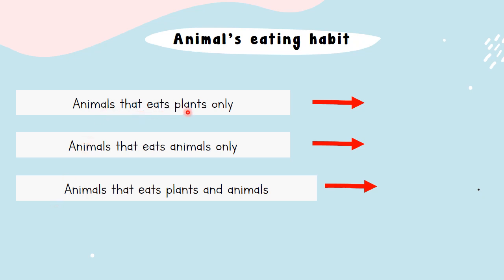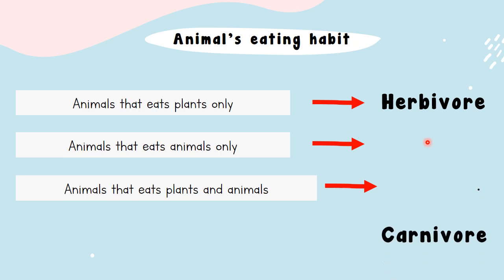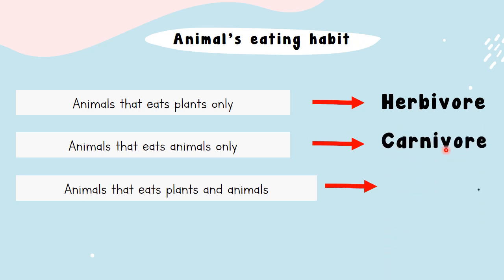Animals that eat plants only is called herbivore. Animals that eat animals only is called carnivore. Animals that eat plants and animals is called omnivore.